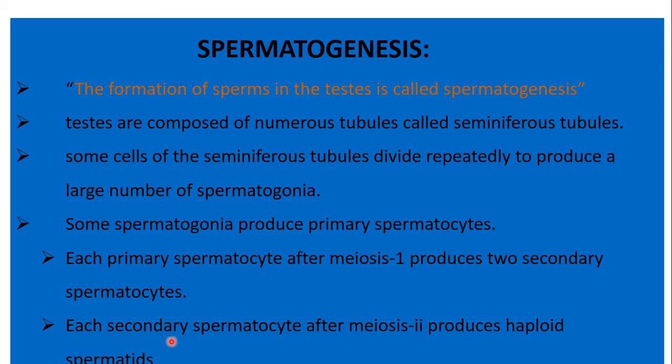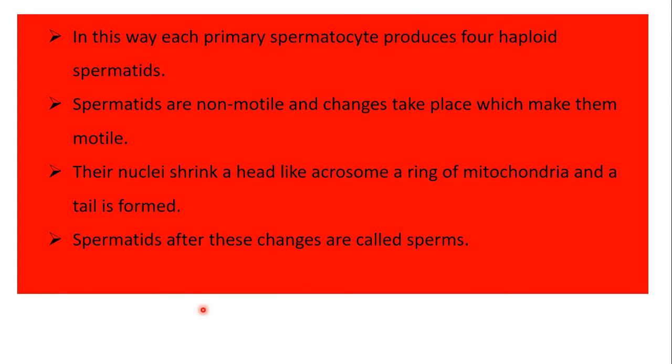Then each secondary spermatocyte after meiosis 2 produces haploid spermatids. So in this way, each primary spermatocyte produces 4 haploid spermatids.